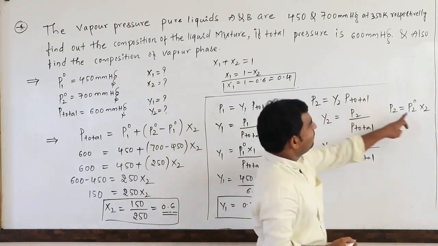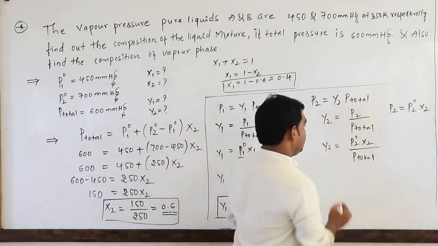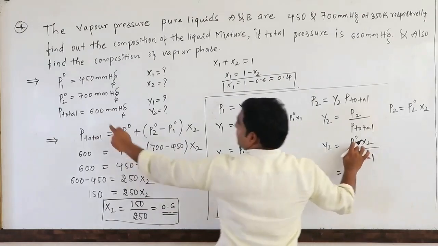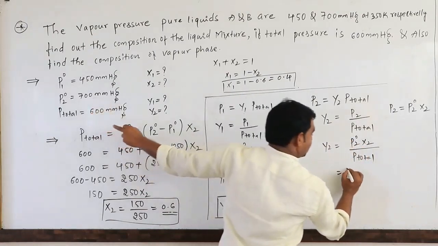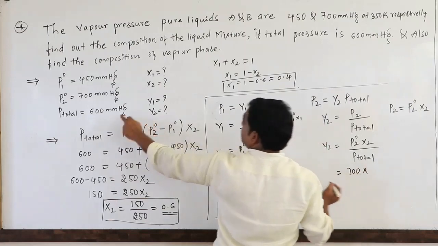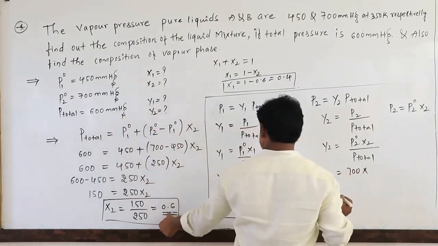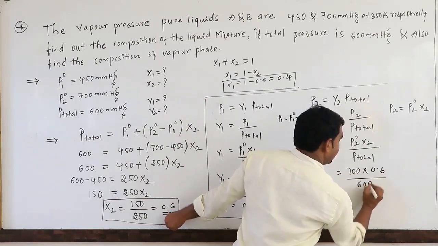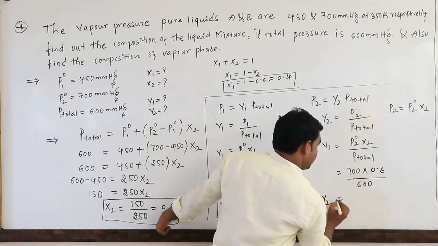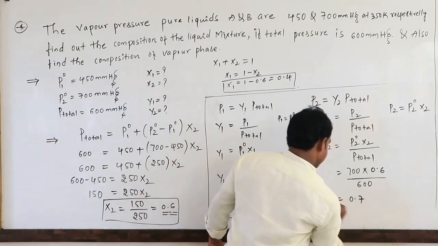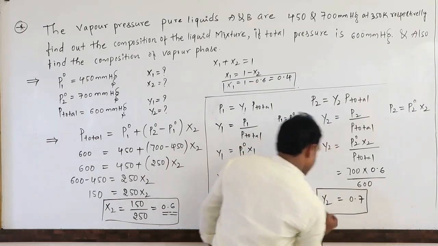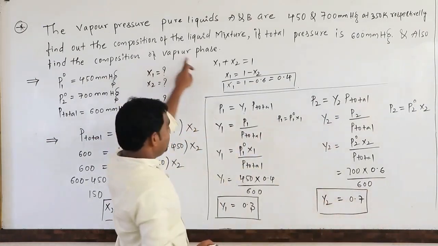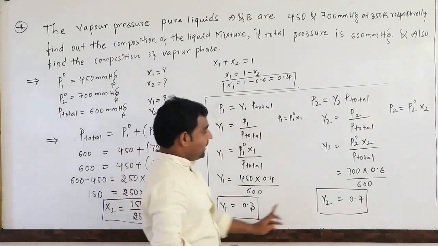P2 naught is given as 700 mmHg, 700 into X2, which we already calculated as 0.6, divided by the total pressure 600. So Y2 is equal to 0.7.